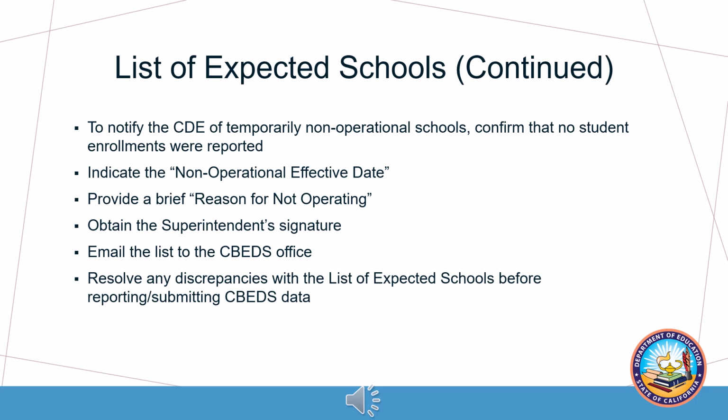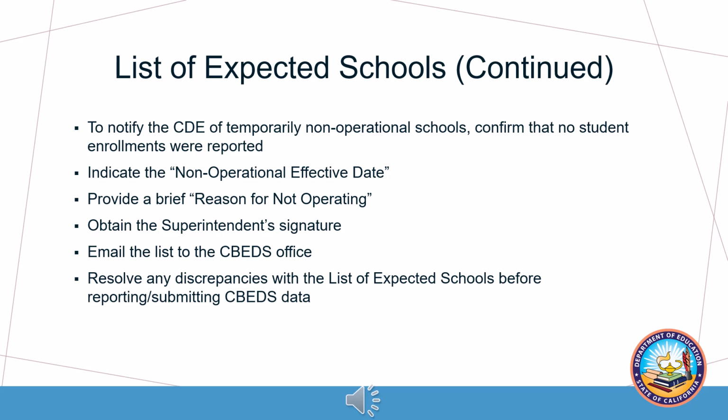If you have a school with no enrollment on Information Day, use the list of expected schools to notify the CDE of a temporarily non-operational school by following these steps. Contact your LEA's California Longitudinal Pupil Achievement Data System (CALPADS) administrator to confirm that no student enrollments were reported on the CALPADS ODS Report 1.1 on Information Day. Indicate the non-operational effective date.